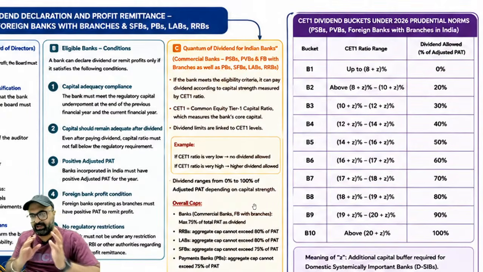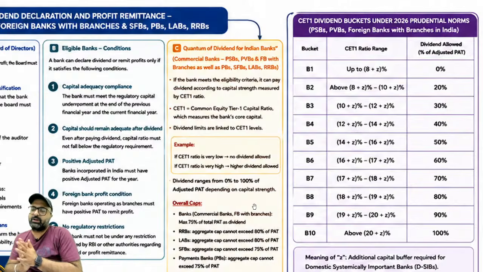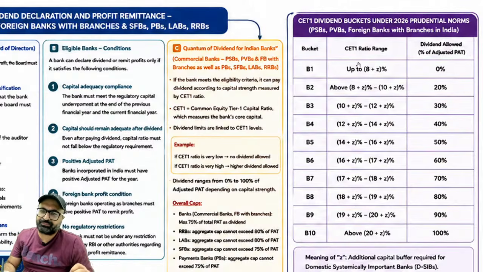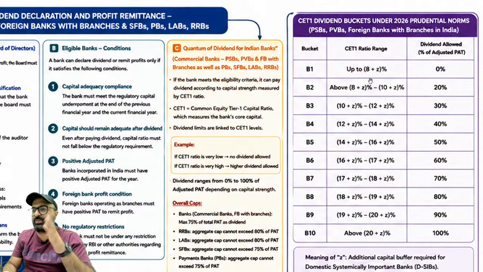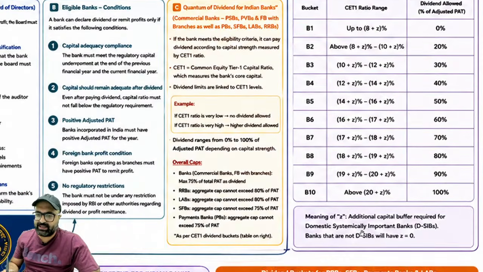अब यहाँ पे इन्होंने क्या दिया, एक टेबल दे दिया. उस टेबल में ये कहा कि अगर बैंक का tier 1 capital is up to 8%, then dividend distribution will be 0% of the adjusted PAT. If it is 8 to 10%, it will be 20, 10 to 12, it will be 30 and so on. ये percentages याद नहीं करने, लेकिन ये Z जो लिखा है, Z जो लिखा है, ये याद करना है.